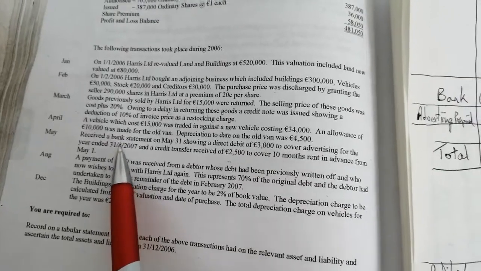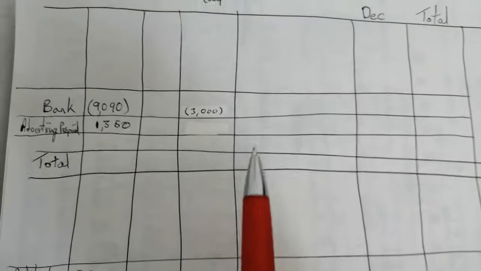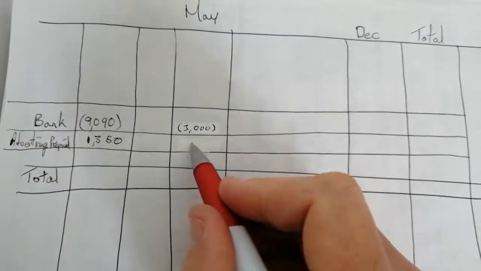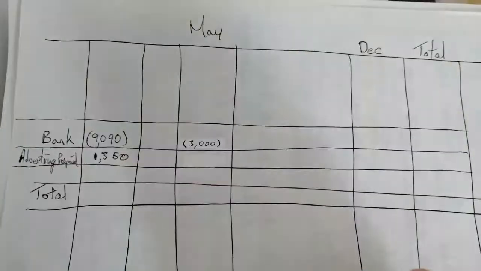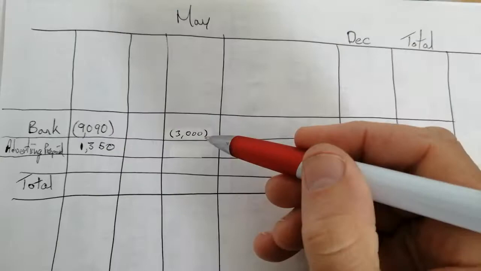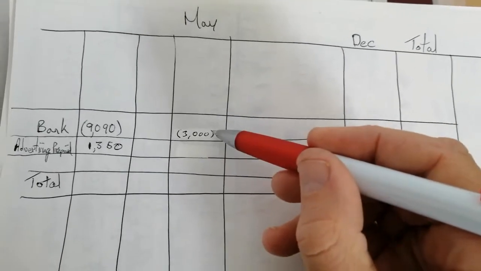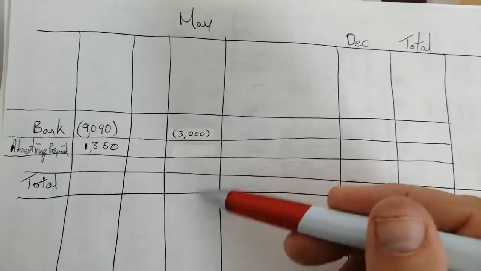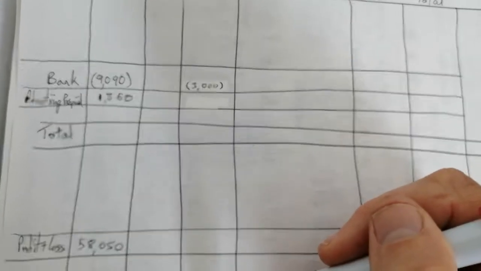So it's going to go in the section under advertising prepaid, and so all we do is we put in whatever figure in the advertising prepaid section will make this particular column of my tabular statement balance. And we know that if there's already a minus 3,000 up on top and there's nothing going in below, then the bottom balance is going to be zero.